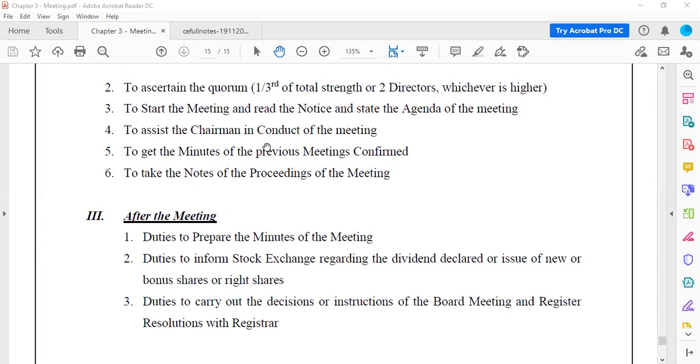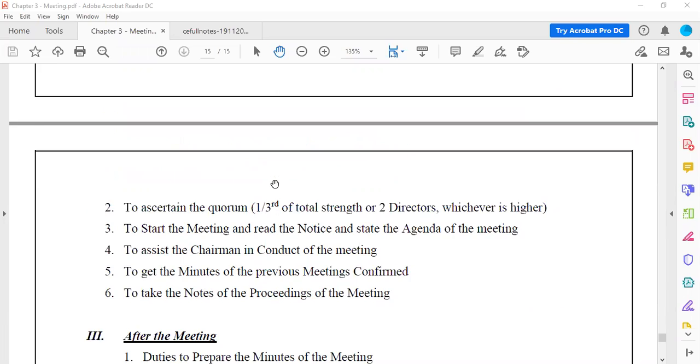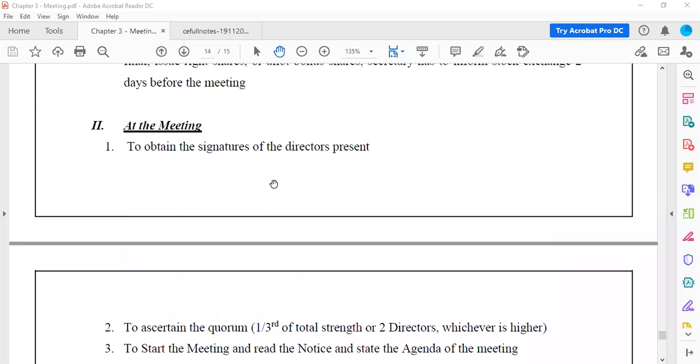Whenever the meeting is happening, the chairman of the meeting, the head of the particular meeting, has to be helped. And then, for previous meetings, whatever discussion had happened, that list has to be confirmed and provided, and for today's meeting, whatever is going on, that also has to be summarized. So this is during the meeting or at the meeting.